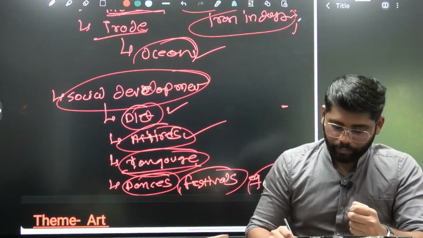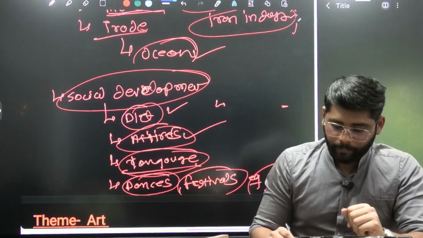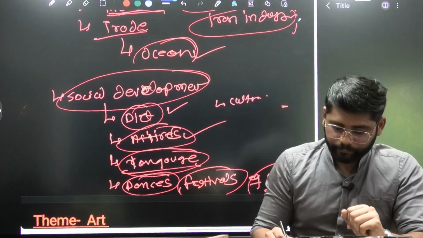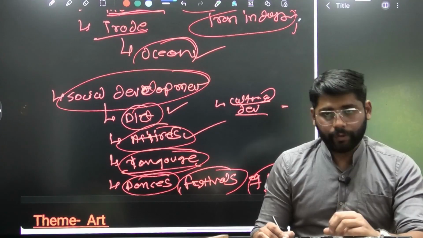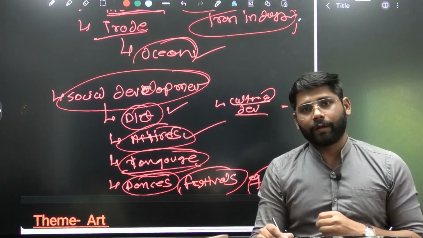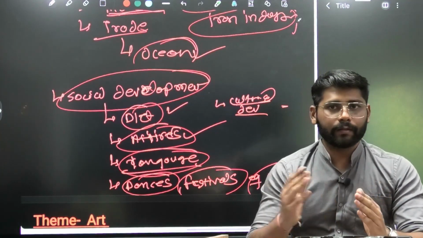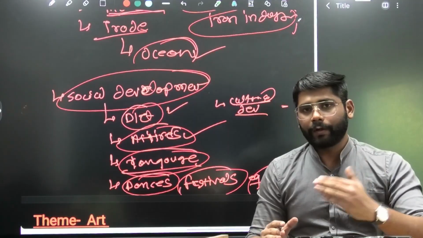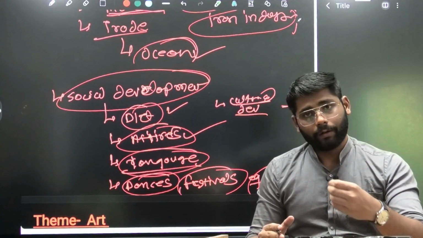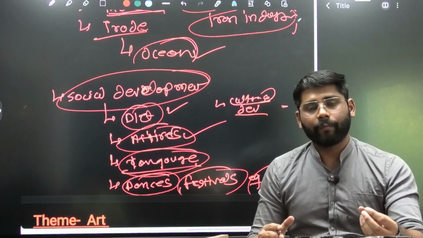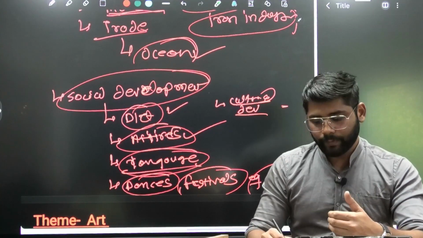Again, the most important part is cultural development. So you can use the example of the Vindhyan region here. The Vindhyas de facto separated North India and South India. So there was different political development, and that led to different cultural development in North India and South India. This aspect we can mention here.